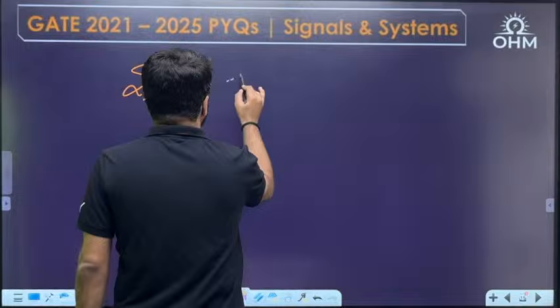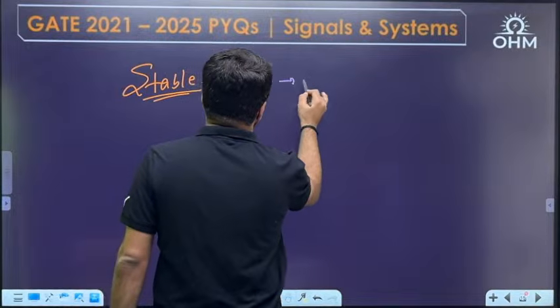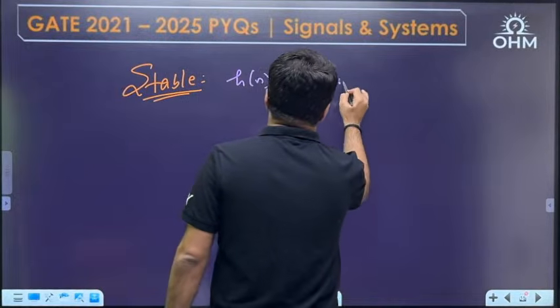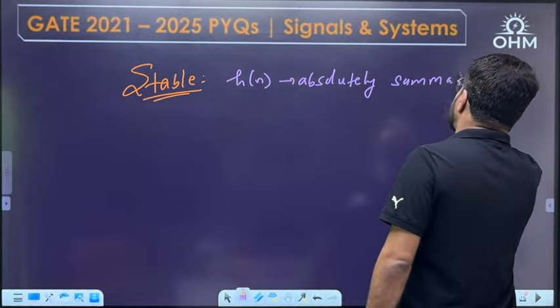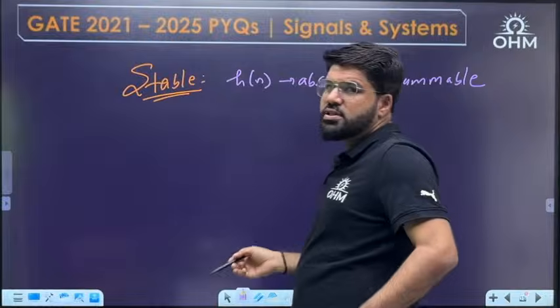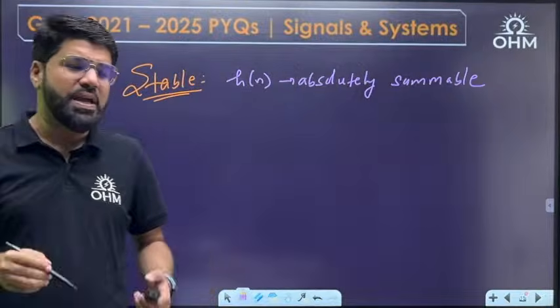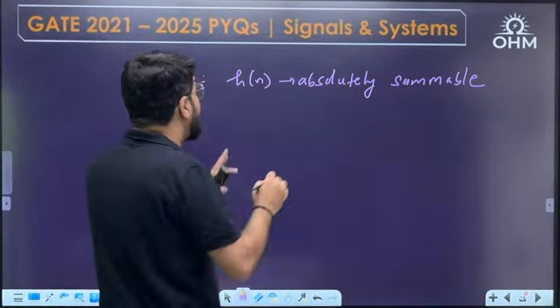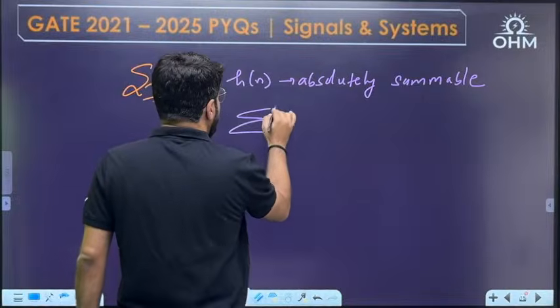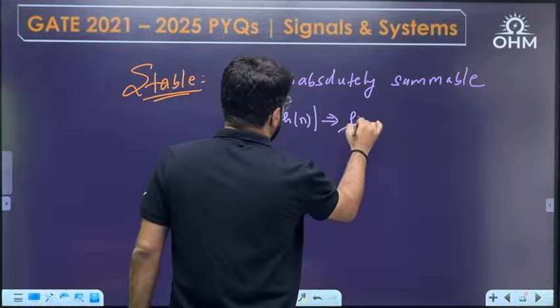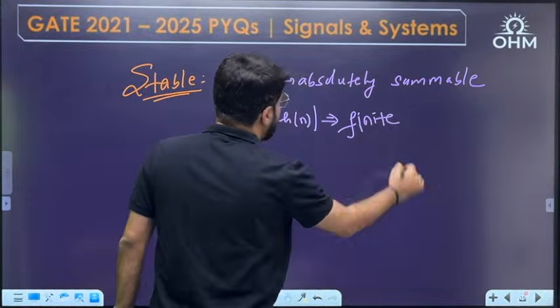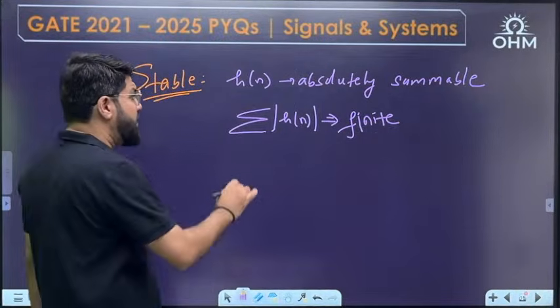A system is stable if the impulse response is absolutely summable for a discrete time system. For a continuous time system, we say that the impulse response must be absolutely integrable. What do I mean by absolutely summable? The summation of mod h[n] must be finite.